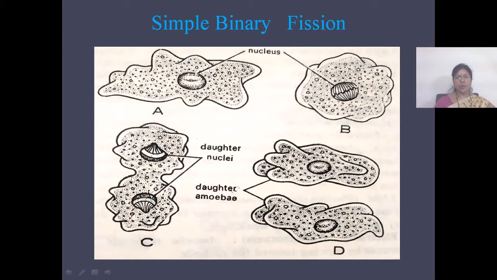A nick is formed where the cytoplasm is divided. So these are the two daughter nuclei, and later on the two daughter individuals will separate. An example of simple binary fission is amoeba. The plane of division is difficult to observe in simple binary fission in amoeba.